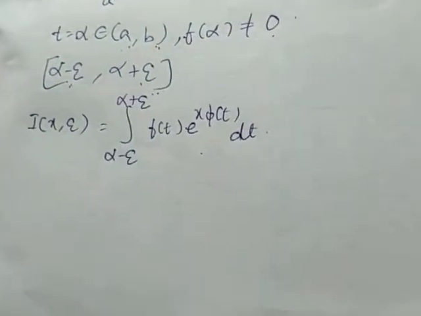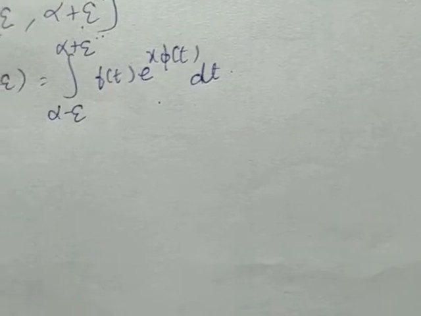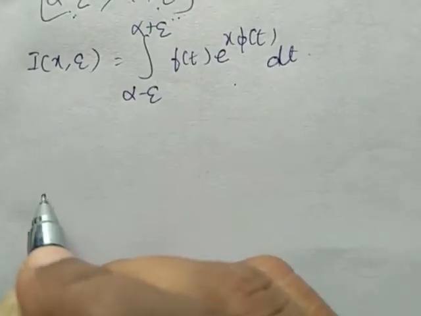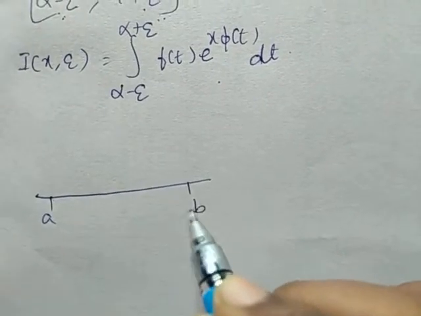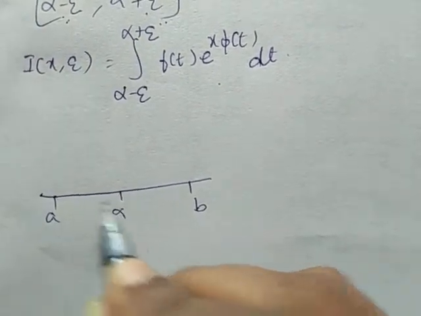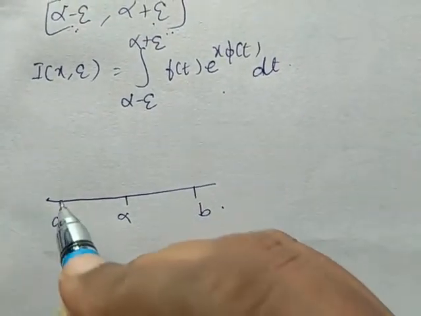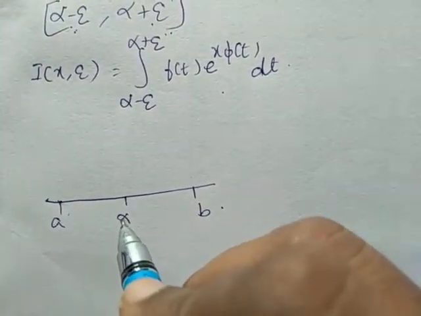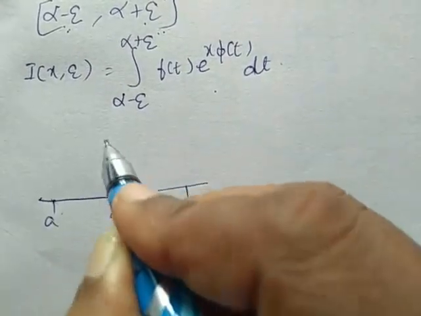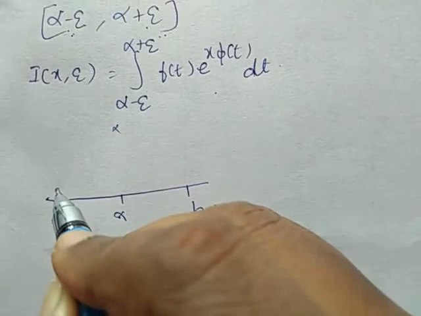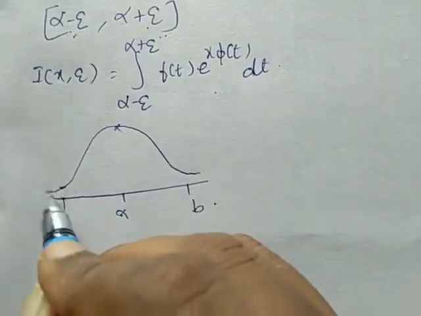So how are we analyzing this? We have an interval (a, b), and alpha may be anywhere, so alpha belongs to (a, b). We have the maximum of phi of t at alpha, so we get the behavior in this way.